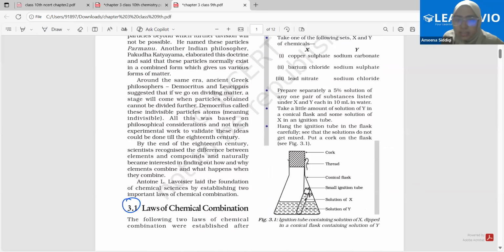Now, what happened? In the same era, ancient Greek philosophers Democritus and Leucippus suggested that if we keep on dividing matter, a stage will come after which it cannot be divided further. And that was called an atom. So therefore, Parmanu and atom basically are the same things, right?